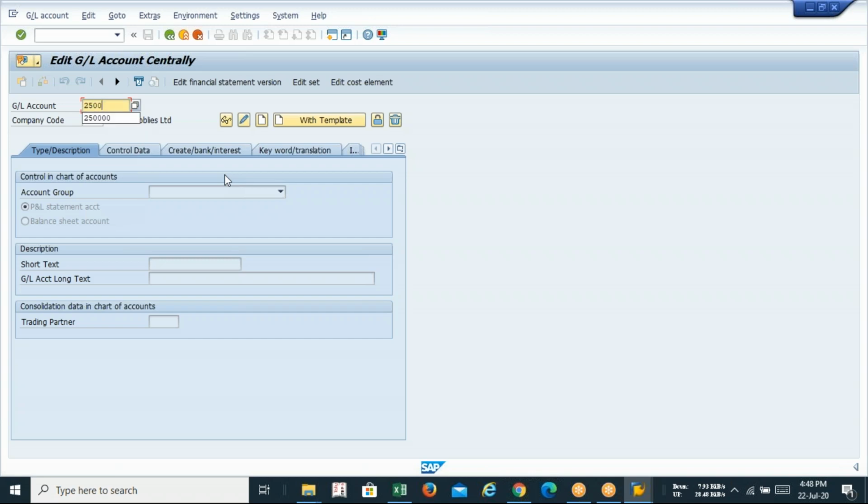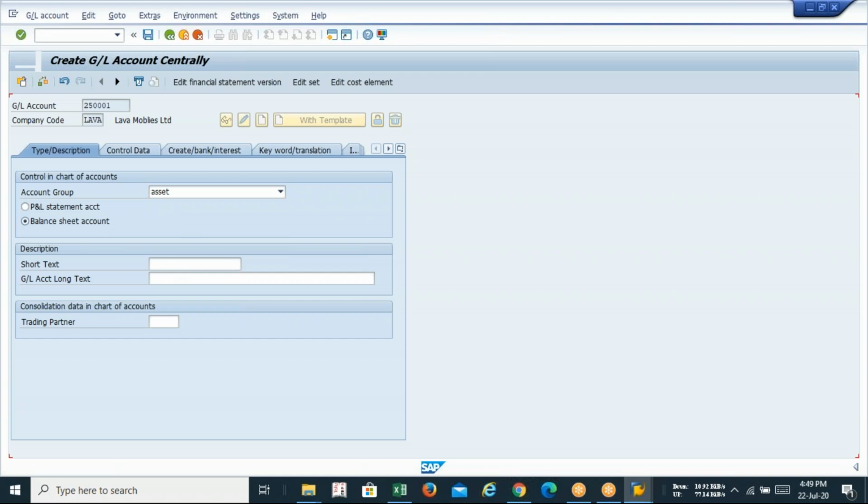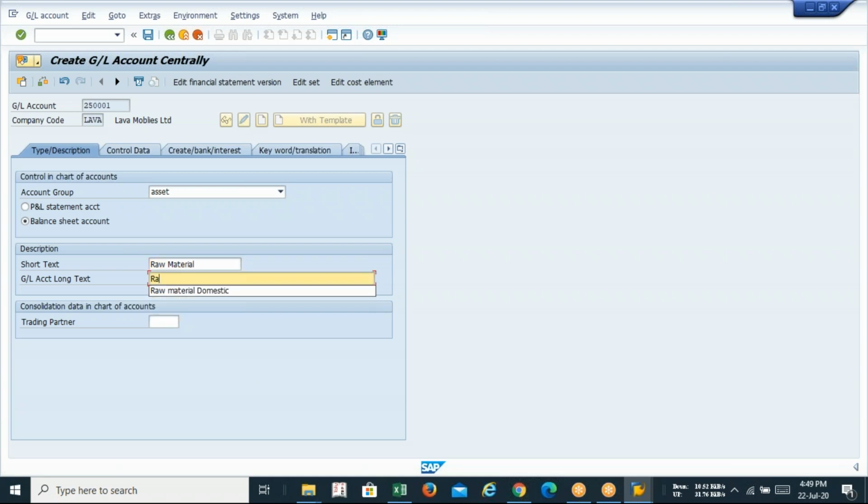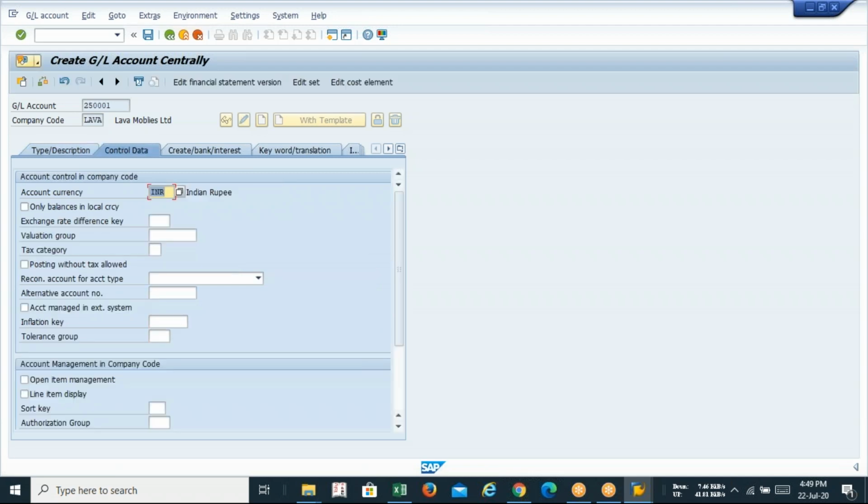So 2,51,000, I'm putting the number. Balance sheet. Raw material. Domestic raw material. Control data.